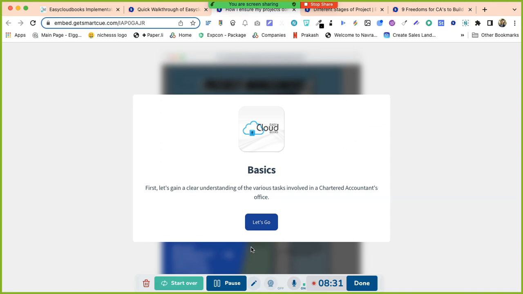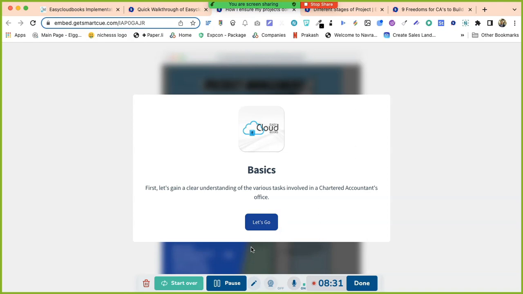Now, first of all, let's understand our projects. If we look at our jobs, what kind of jobs are we doing in our firm? Either you are doing compliance jobs for clients, and those jobs are of recurring nature, say GST return, TDS return. This is very important. I want the attention of each and every team member so that they understand the basics.